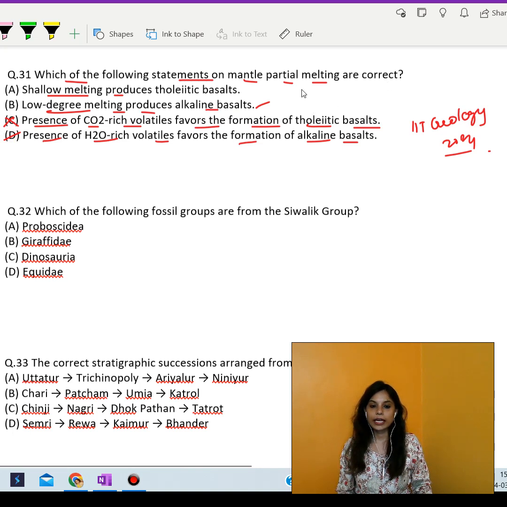So over here, A and B would be going, and C and D won't be going. Okay, so go with A and B. Next question: which of the following fossil groups are from the Shivalik group?